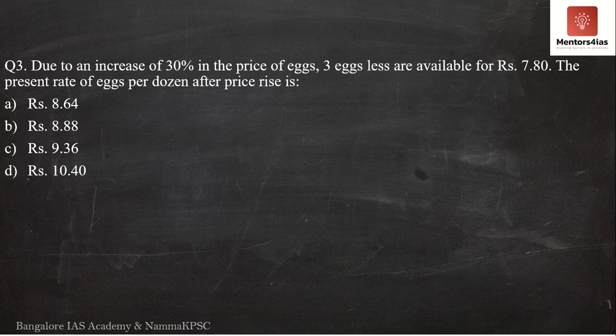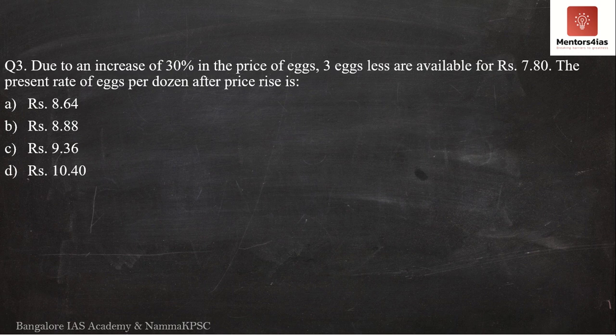Now, question number 3 says, due to an increase of 30% in the price of eggs, 3 eggs less are available for ₹7.80. The present rate of eggs per dozen after price rise is what?